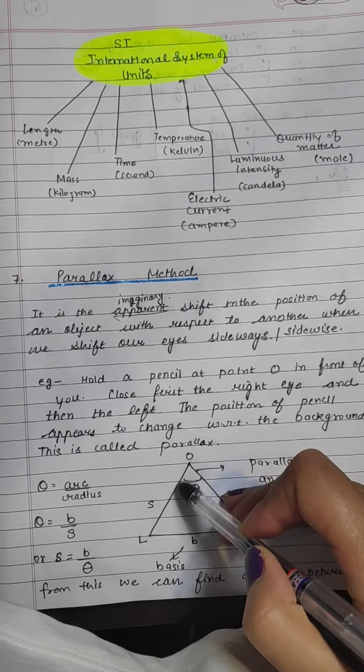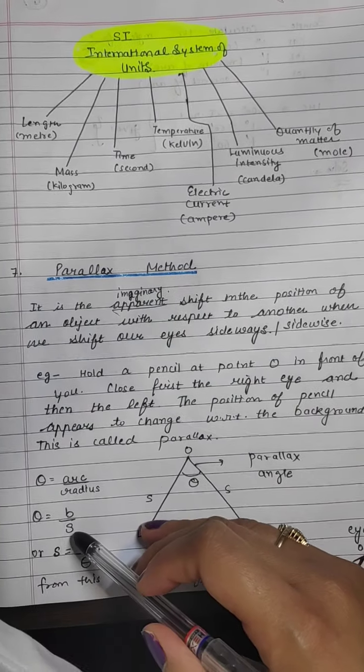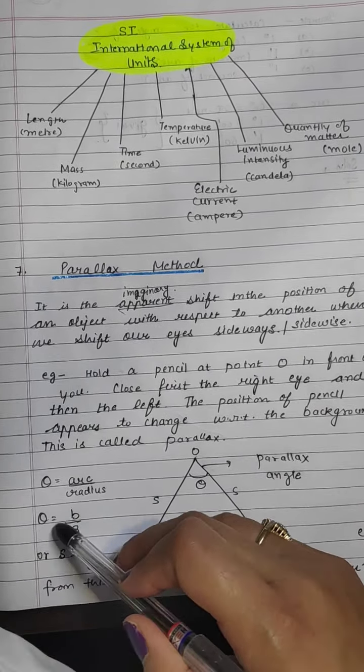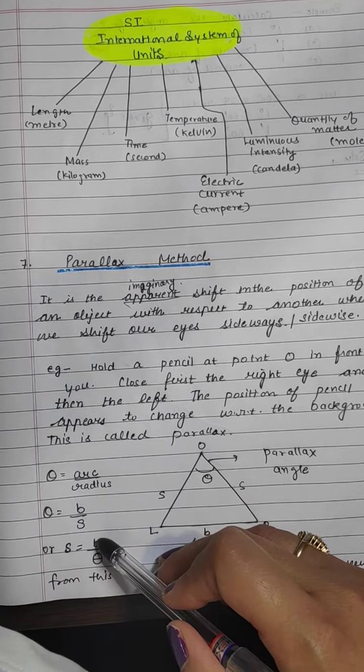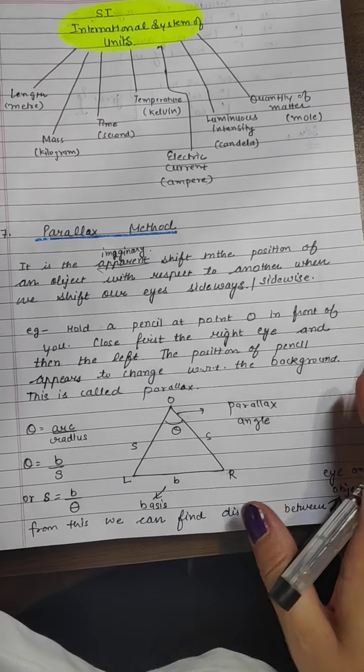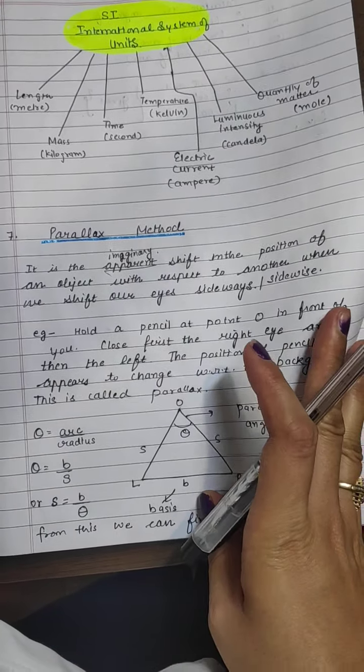Here we have the eye, here is the object. From here, taking S on the other side and theta on this side, S is equal to B by theta. So this is the parallax method.